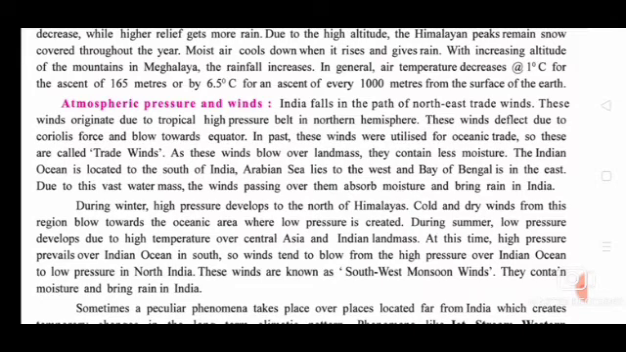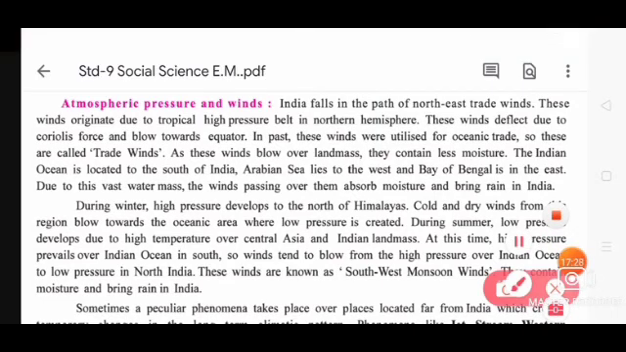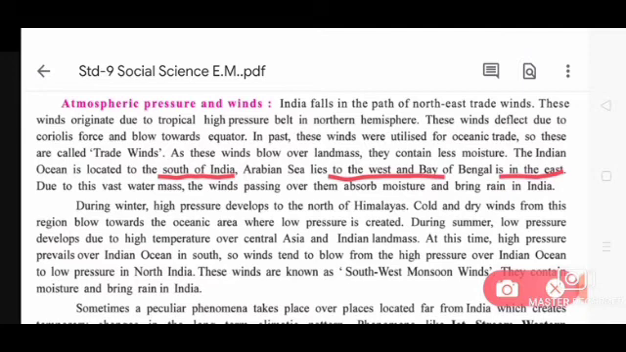As these winds blow over landmass, they contain less moisture. The Indian Ocean is located to the south of India. You can underline these things in the textbook. If you are taking the map, it will be at the bottom. Then the Arabian Sea lies in the west and the Bay of Bengal is in the east. These are the oceans we can see around our country. Due to this vast water mass, the winds passing over it absorb moisture and bring rain in India.